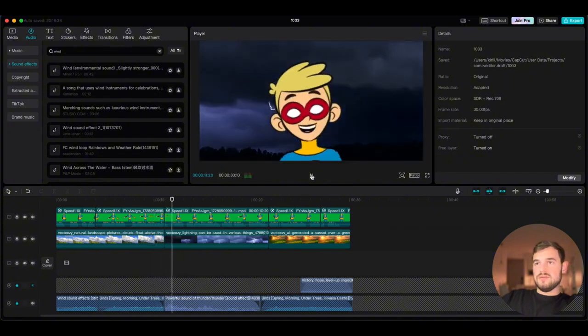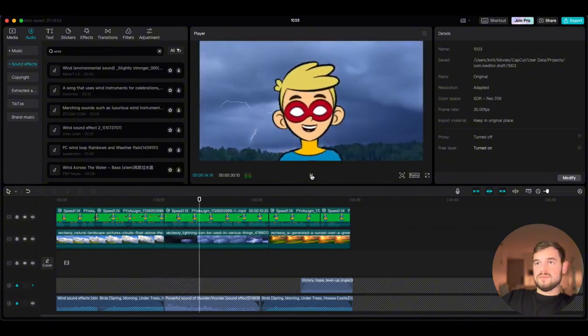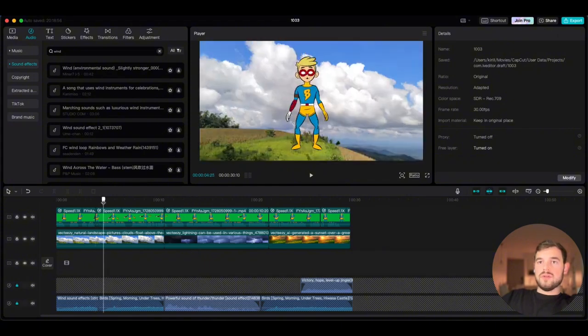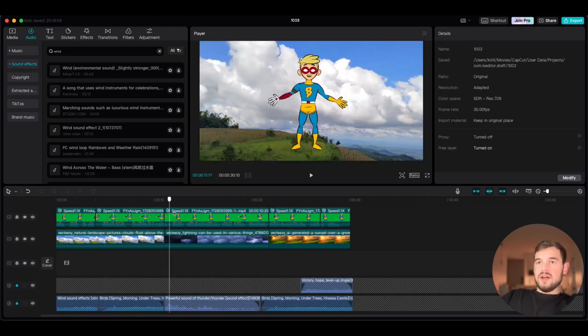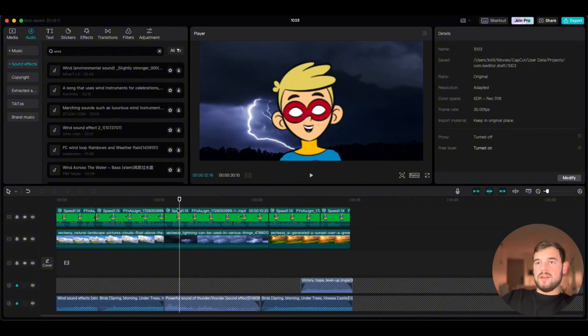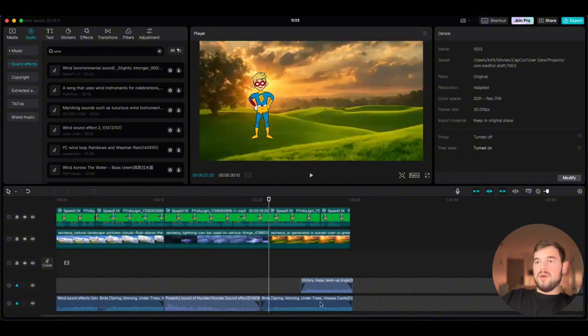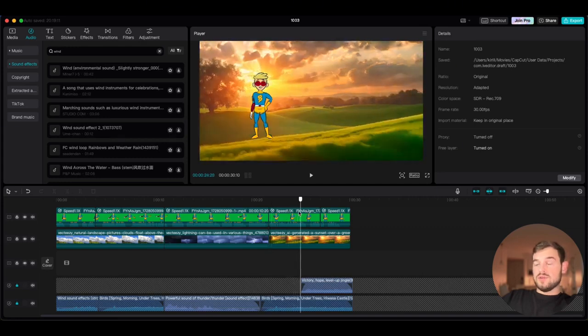So basically, in this case, I have added wind effects at the very beginning, then bird sounds once we talk about the person waking up during the morning time and having the challenge. Then once we talk about the power, we get the thunder effects, and then we have birds, and some at the end, once we say that you are the superhero, we put the victory sounds. And at the end of the day, this is the video that we have.